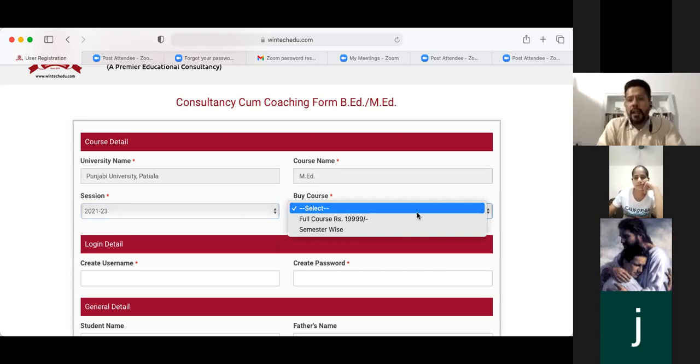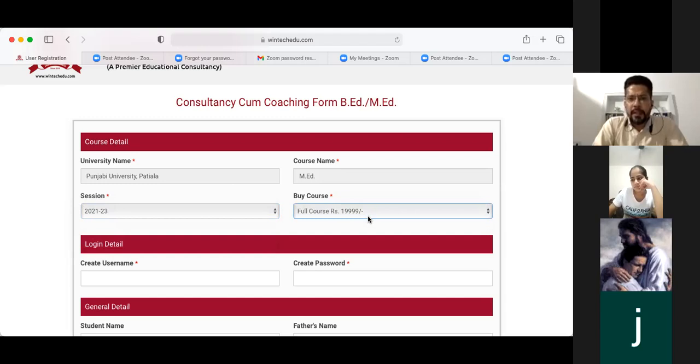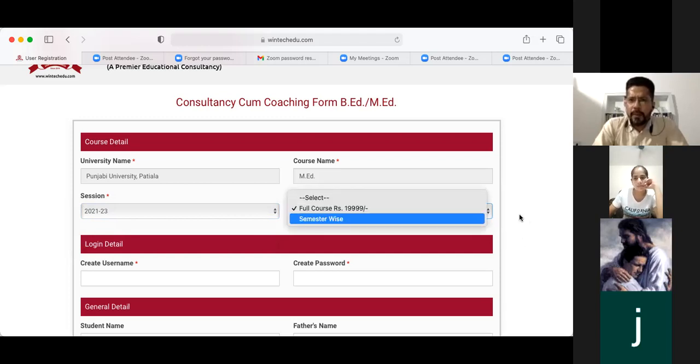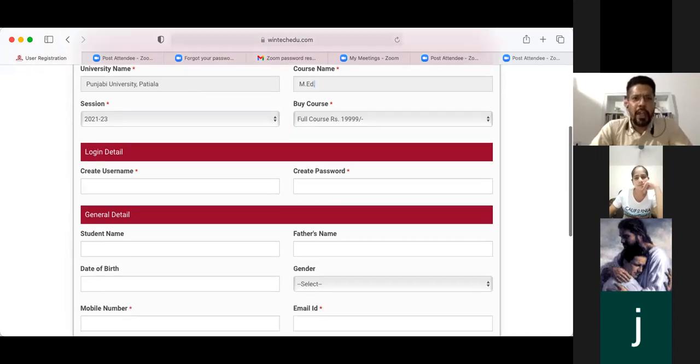Now, in the fourth option, you have to go to the buy course. As you click, there will be a drop down. You will find 2 options: full course rupees 19,999 and semester wise. You have to click on the first option, full course rupees 19,999. Clear? Now you come to the second section. Now you have to come to the login details.